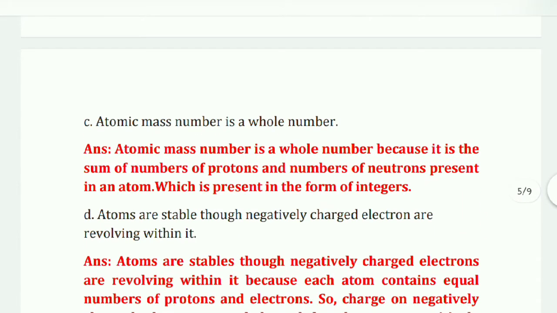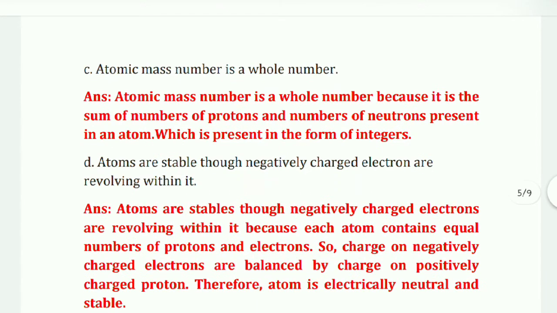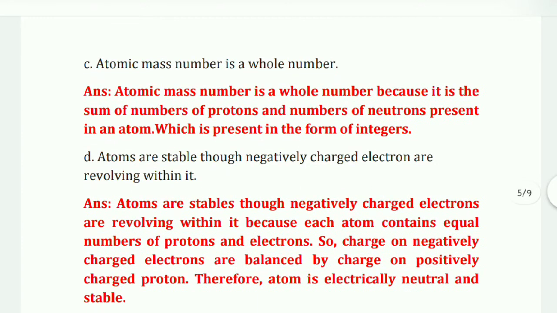Okay. Third question, atomic mass number is a whole number. The answer is: atomic mass number is a whole number because it is the sum of the number of protons and the number of neutrons present in an atom, and it is expressed in the form of integers.